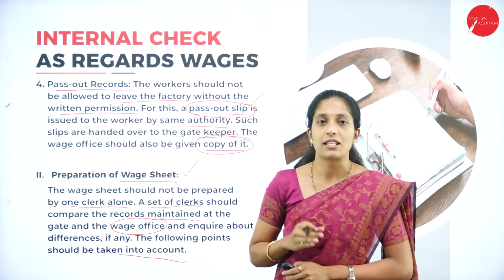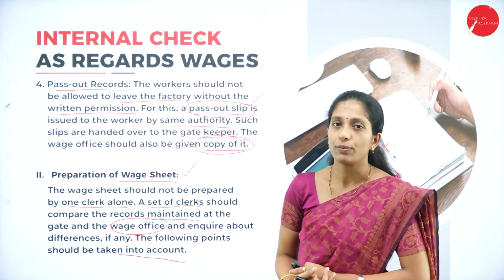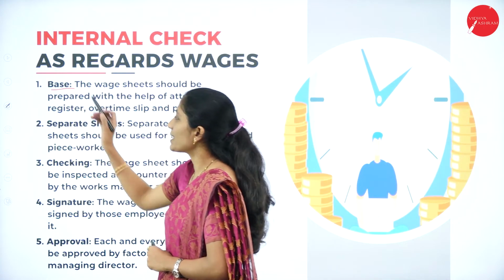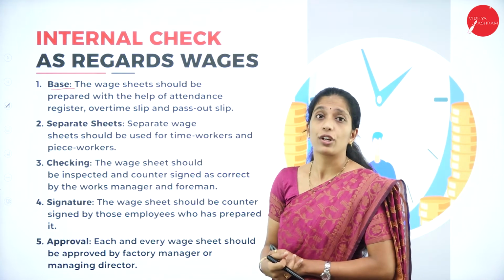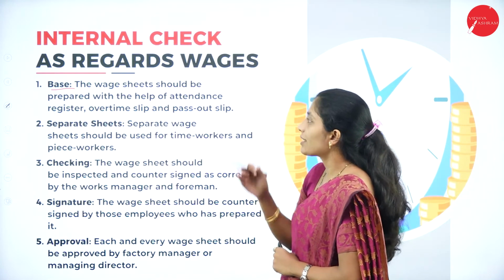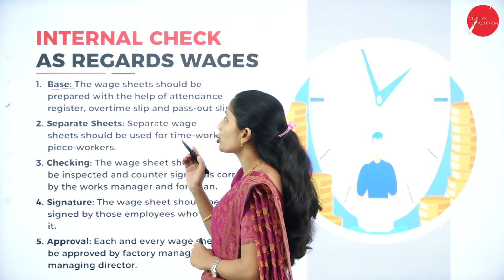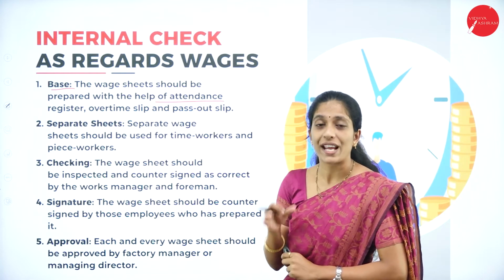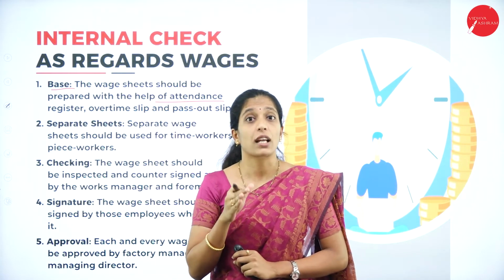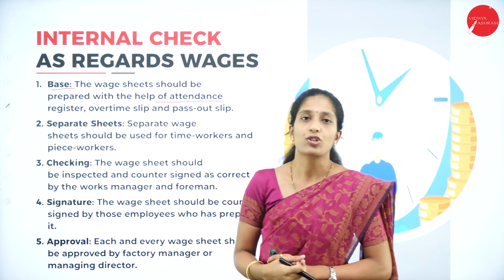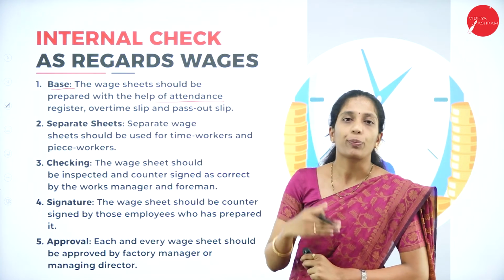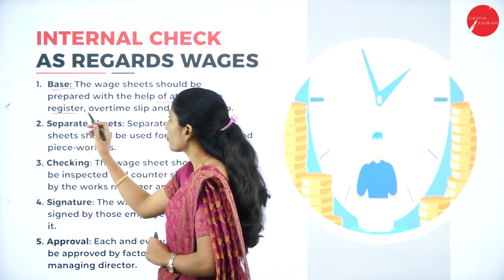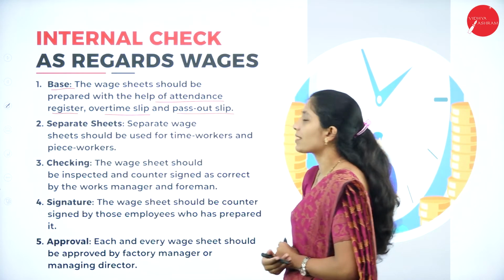If there is any difference, they have to take corrective measures. Now let us see on the basis of what they are going to prepare the wage sheet. The first one is base. The wage sheet should be prepared with the help of the attendance register. Let us see what the important documents required to decide the wage of a particular worker and prepare the wage sheet are. They should have an attendance register, overtime slip as well as pass out slip.